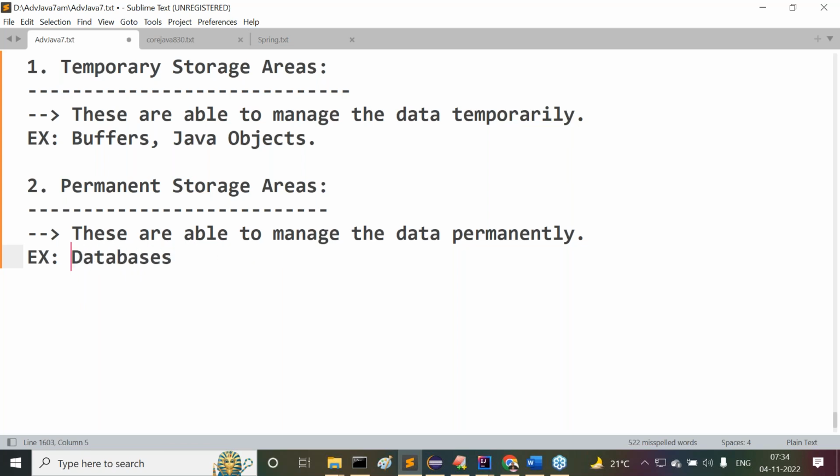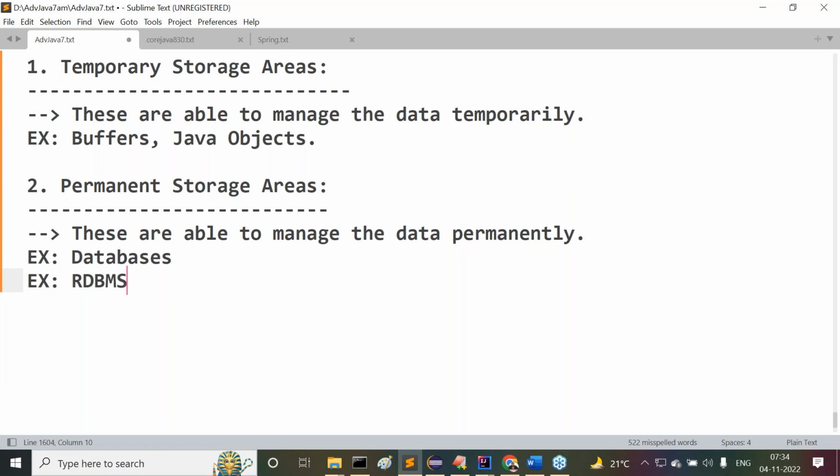Now here, how many types of databases are available at present outside? If you are thinking about it, a number of types of databases are available. But I don't require all of these types of databases. I require only three types of databases, and I'm going to put more concentration on these three types. Now understand my point here. What are the three types of databases? First one is RDBMS.